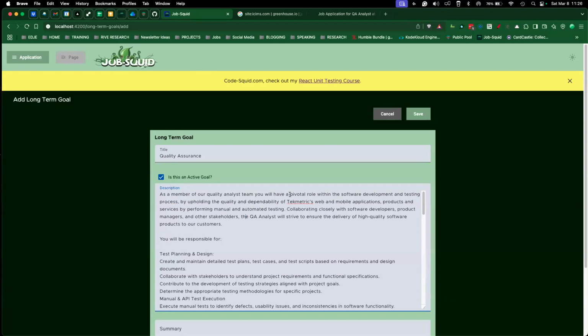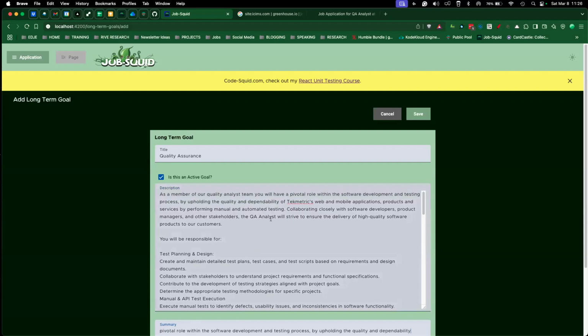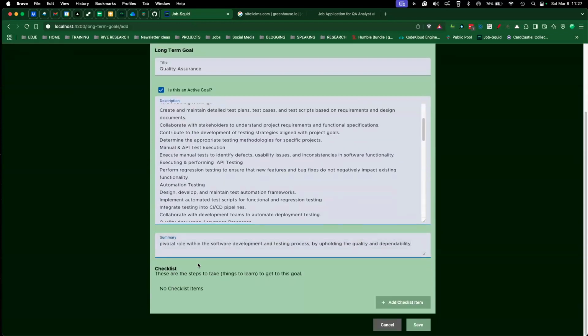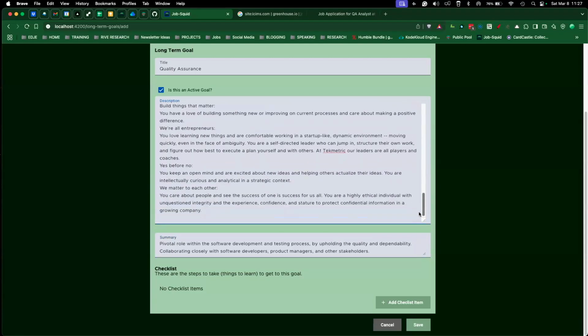So, pivotal role within software testing, upholding the quality. Let's put that down here in our summary. It's going to copy one or two pieces out. So I'm going to come up here and do a quick look. Collaborating closely with software developers, product managers, and stakeholders. Okay, I like that. All right, so then we're going to come down here and adjust the summary a little bit. Things that I liked, and you have to put what works for you. You can tweak and modify. I want the summary to be kind of small. For the description, I want to have enough here that I can come back and grab the pieces that I need.